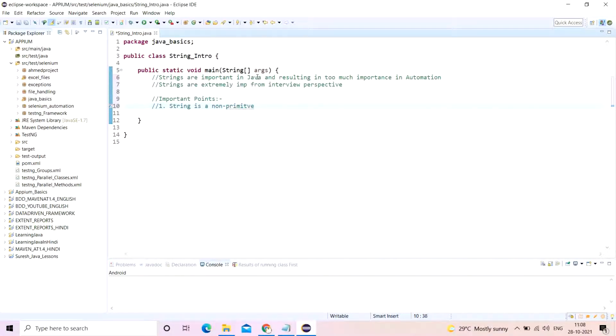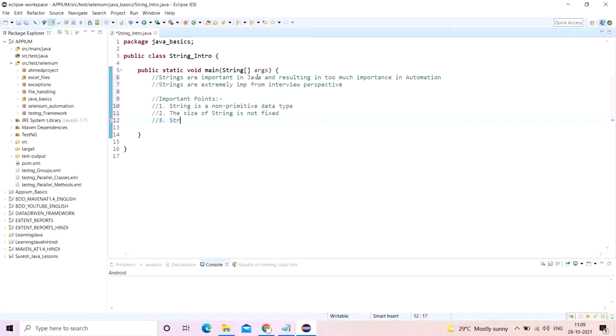First and foremost, string is a non-primitive data type. Unlike int, char, float, double and byte, which are primitive data types, string is a non-primitive data type. The next point is that the size of a string is not fixed, which is true because it is a non-primitive data type. So we can put up any size we want, depending upon the regulations we have for a particular logic.